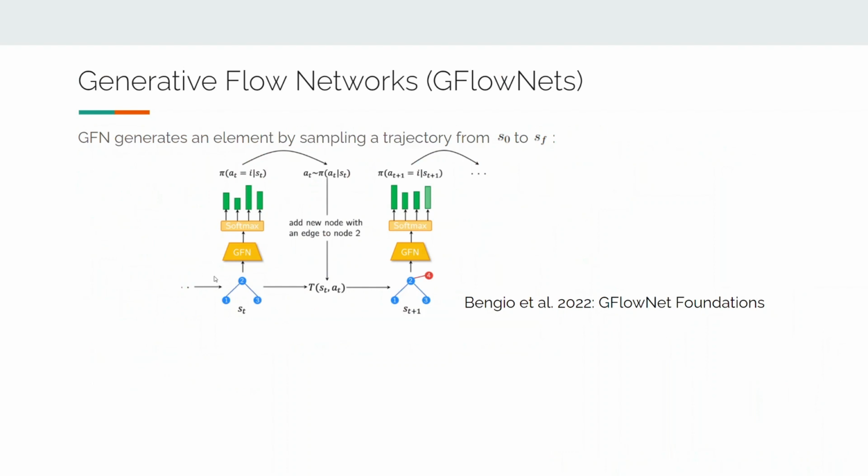At a given state, the GFlowNet action model will produce a distribution pi over all available actions. Then one action will be sampled, and we apply the action to obtain the next state. We continue the procedure until a full object is built. The probability of sampling an object X is then the sum of probabilities of sampling trajectories that end at X. The GFlowNet action model is a neural network to be optimized. After it's properly trained, the sampling probability will be proportional to the reward.